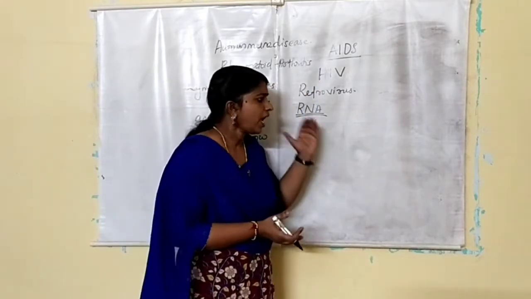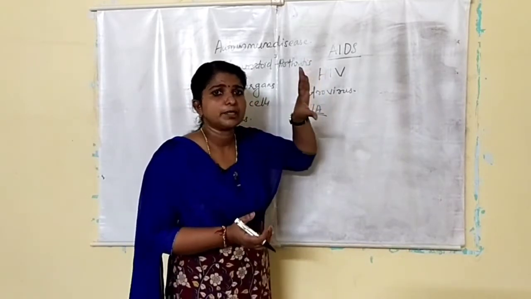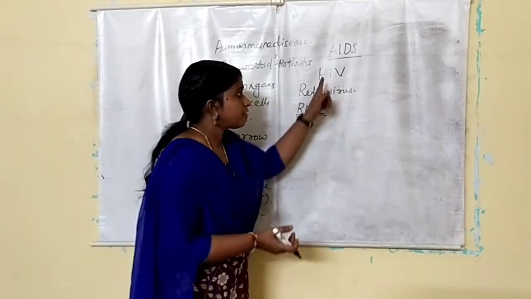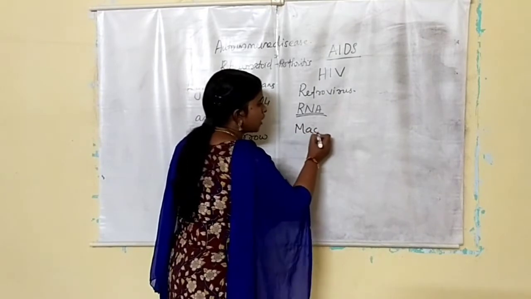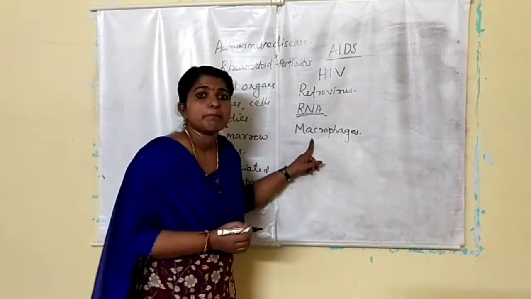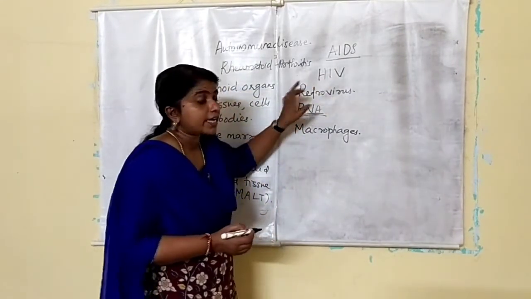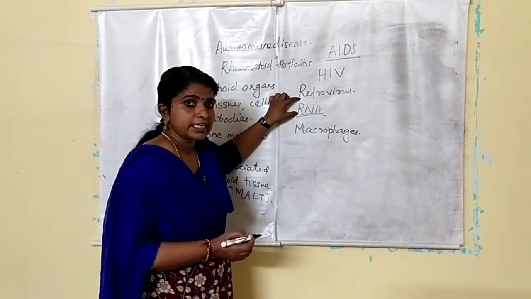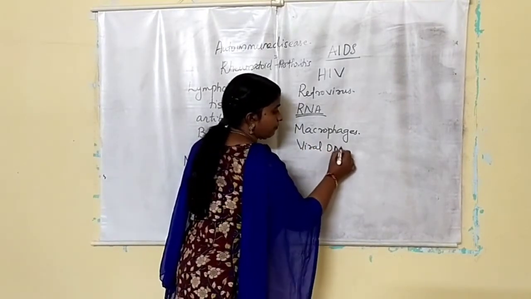Now let us check how this virus enters the body and which cells get affected. First, when HIV enters the body, it affects macrophages. I told you it has RNA as the genome. Now these viral RNA particles produce viral DNA.